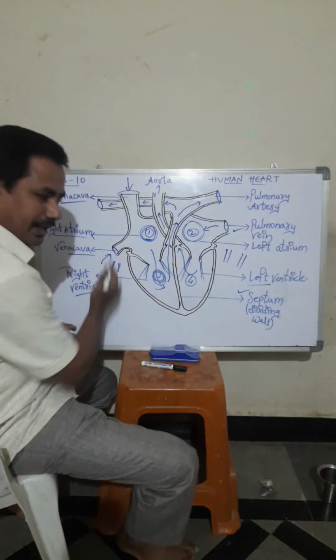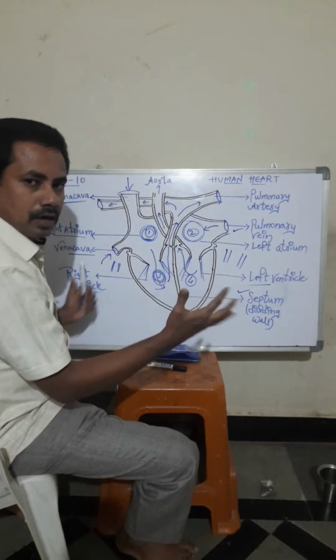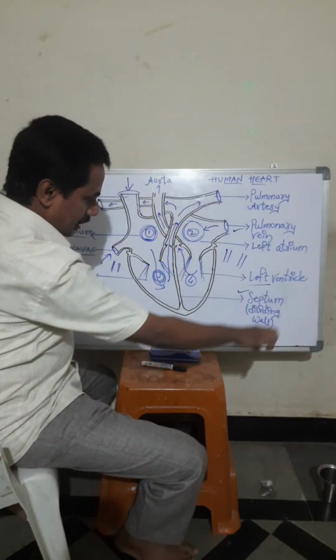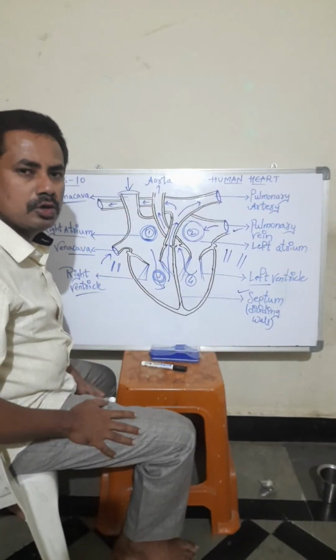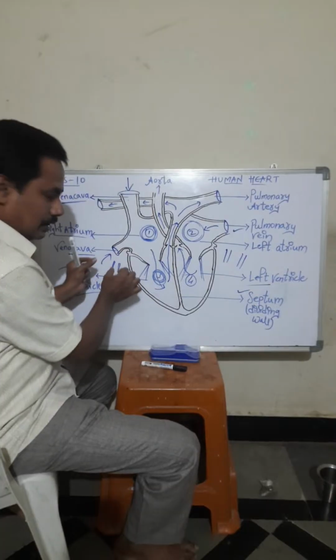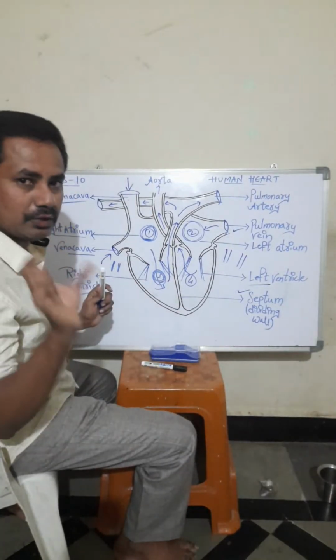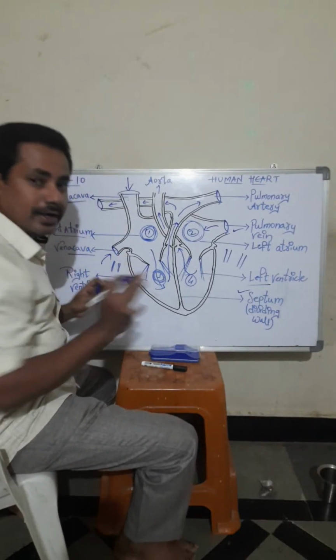Why are veins thin and not elastic? Because blood is coming towards the heart, and the heart has already pumped the blood, which goes at high pressure. When it is coming back, the blood pressure will be very low. So these veins do not have thick walls; they have thin walls, and they are not elastic.